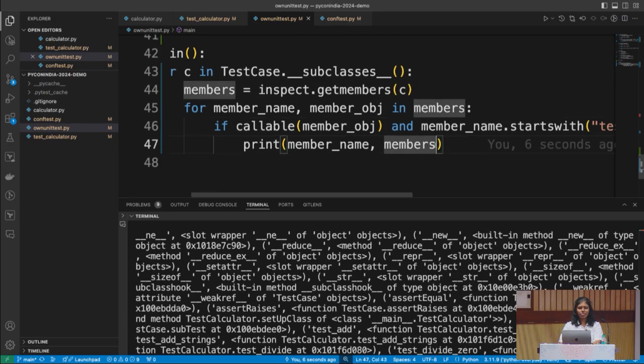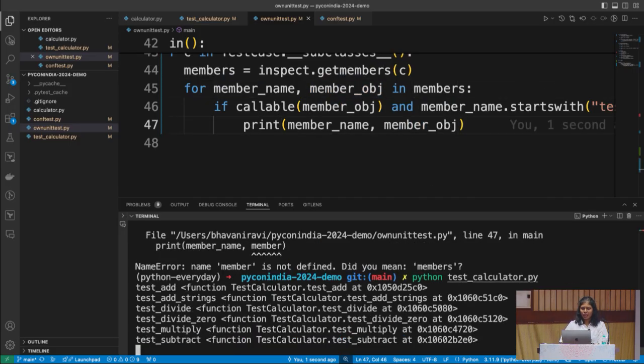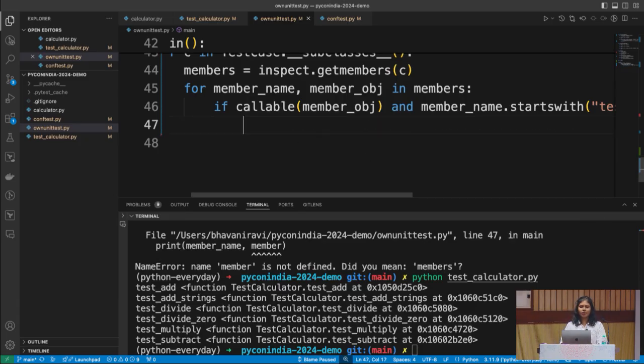Come again? Oh, see, this is why I need you guys. Member object, cool. Yes, those are all the test functions. Now we have the test functions. What is next? We just have to call it.